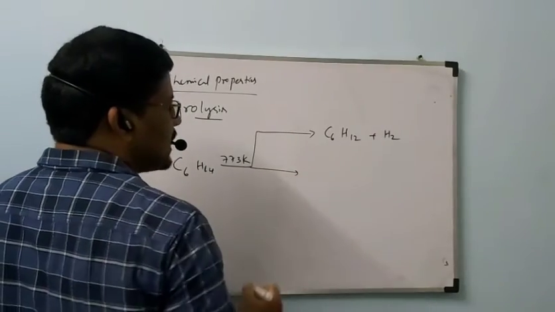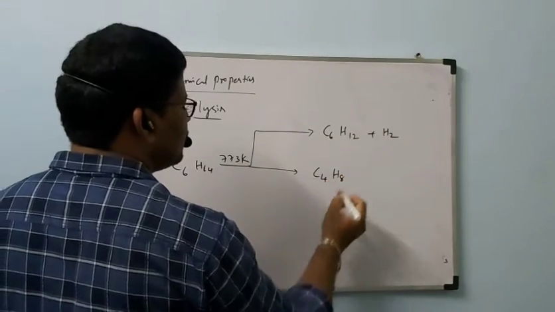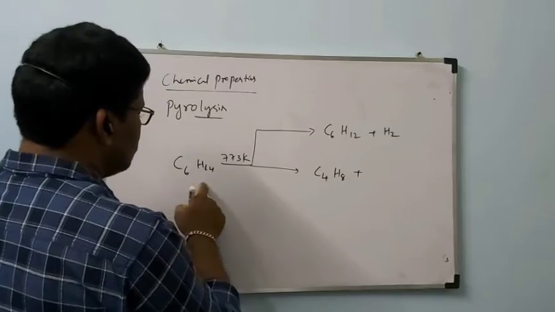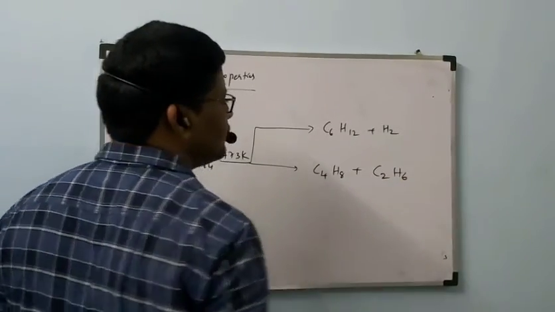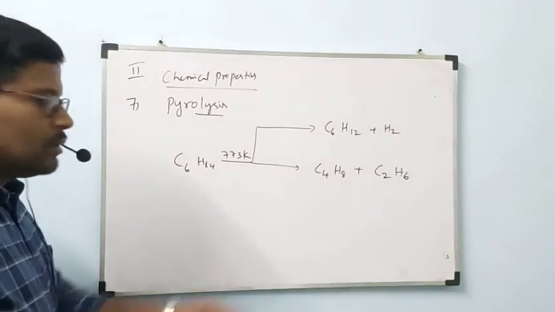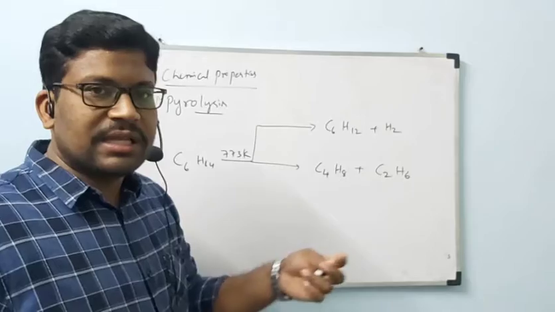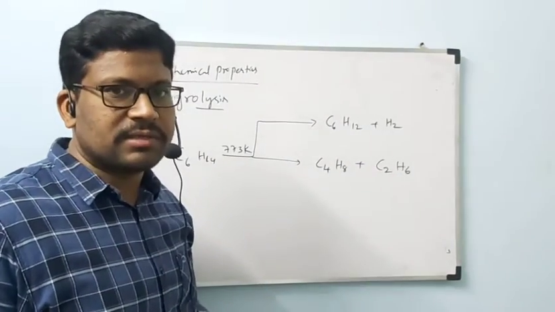Second possibility, C4H8 plus C2H6. This is an alkene, this is an alkane. Both have fewer carbons than the 6 carbons of hexane.